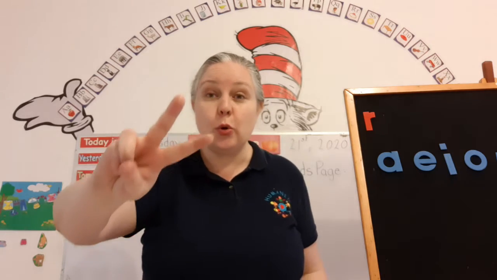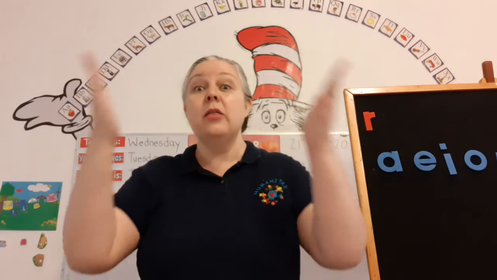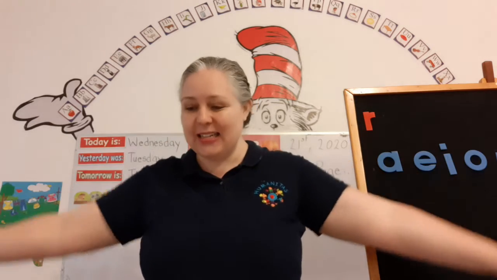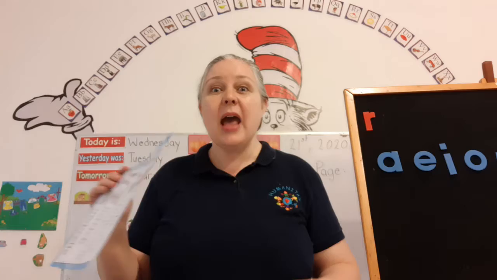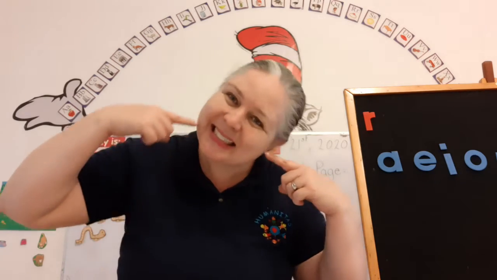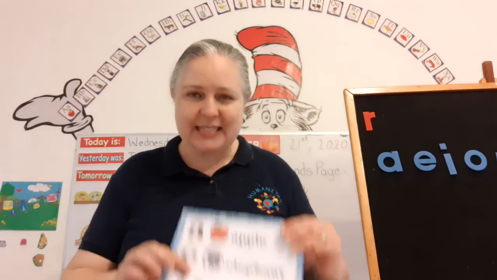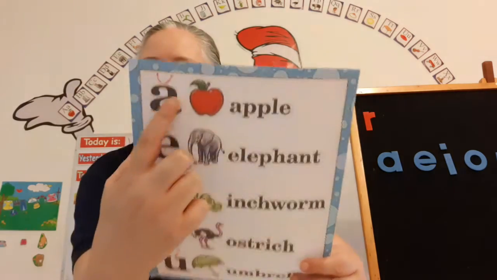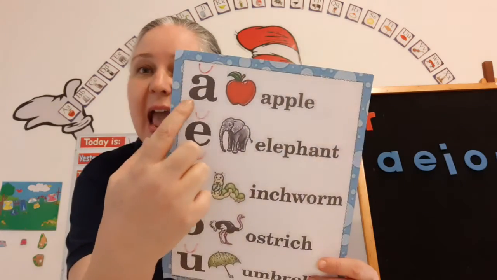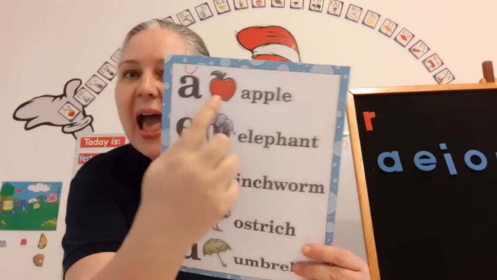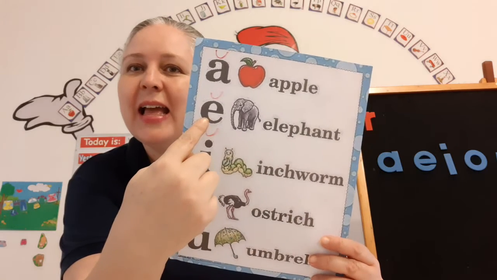And how many sounds do they have? At least 2. What are they? The short sound and the long sound. Very good. And when it's the short sound, we mark it with a happy face, just like this here. Do you see the little happy face on the top of the A? So that makes it say, ah, apple.